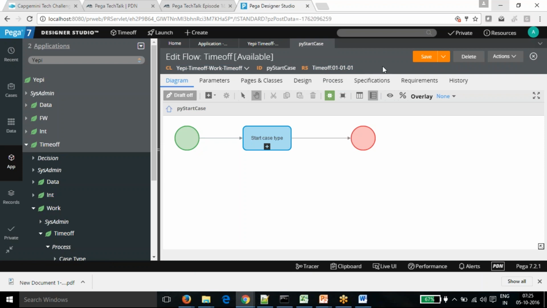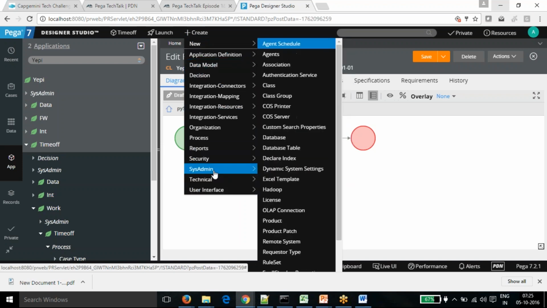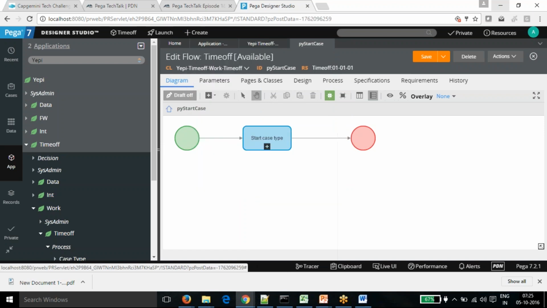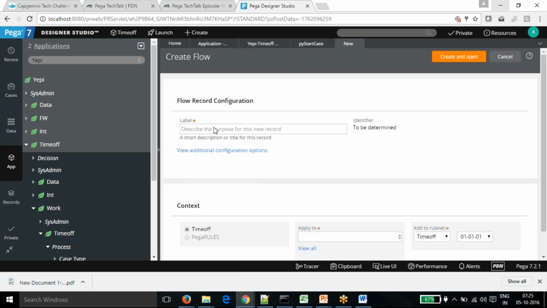Every time we create a rule, say I want to create a flow rule, if you click on the flow rule, it will ask for only four details. First, the label, and the identifier will become the same.